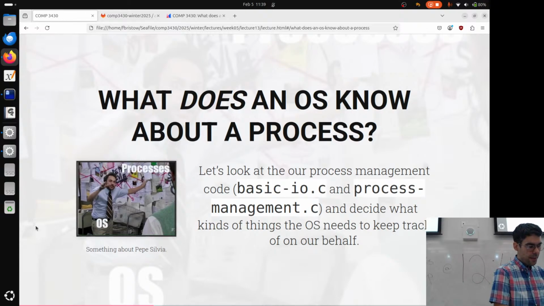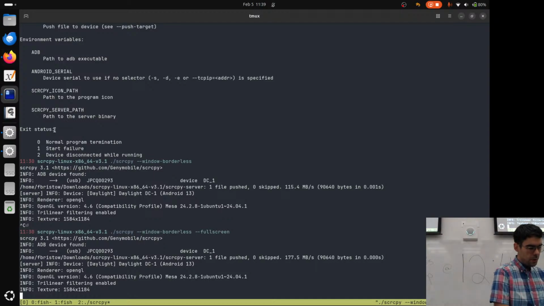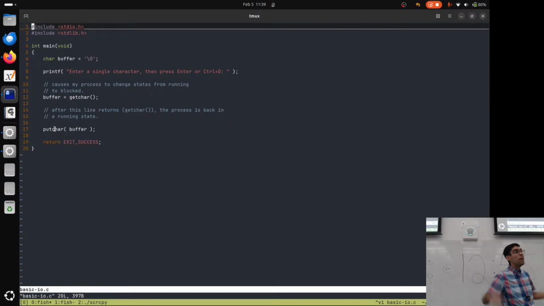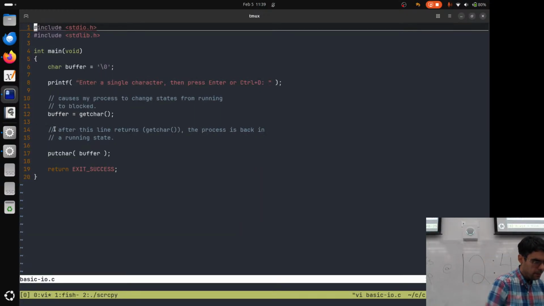What I'm going to do with this is open up basic.io.c on my screen here. Here it is. Is that big enough for everyone at the back to see? Should I make it bigger? A little bit bigger. Make it a little bit bigger.